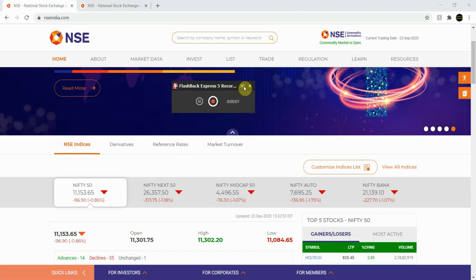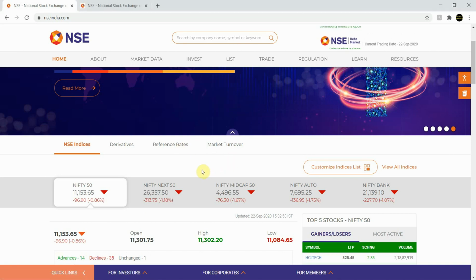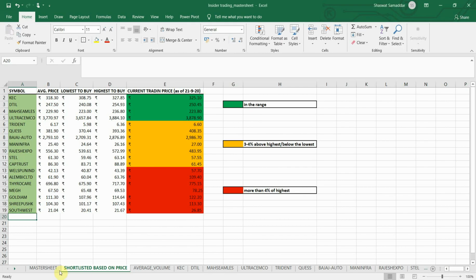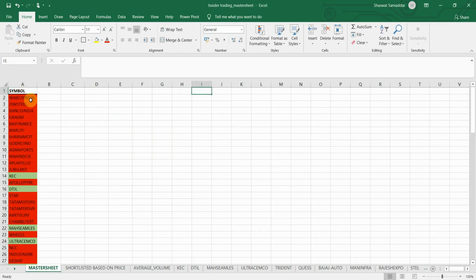Okay, so hello and welcome friends to the fourth part of this insider swing trading strategy. Till the last three parts, we have completed making this master sheet in which we color coded the symbols which passed all the four criteria, namely the shareholding pattern, the SAST regulations, the promoter encumbrance details, and the fourth and final, an optional parameter, financial results.